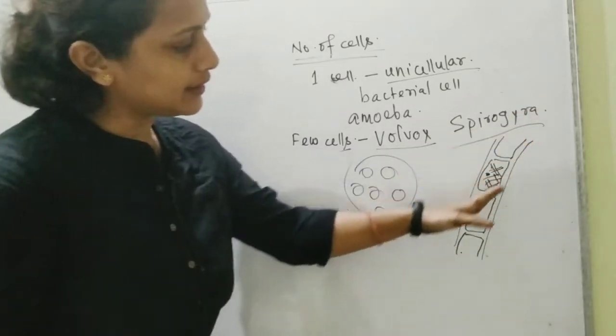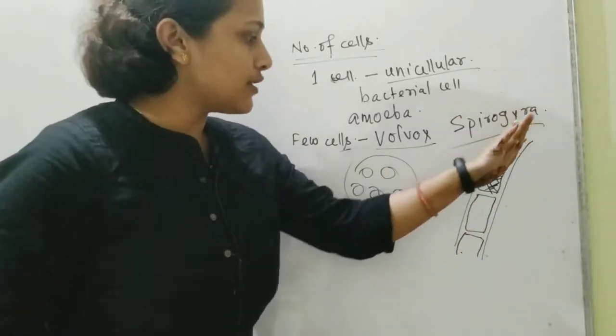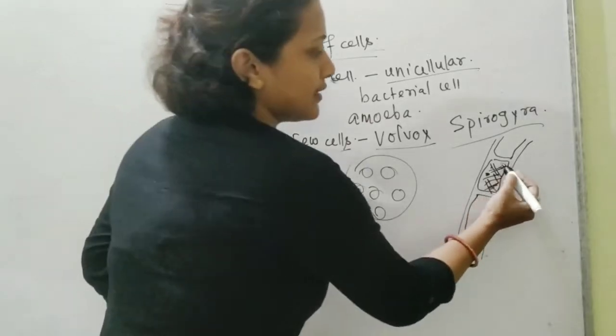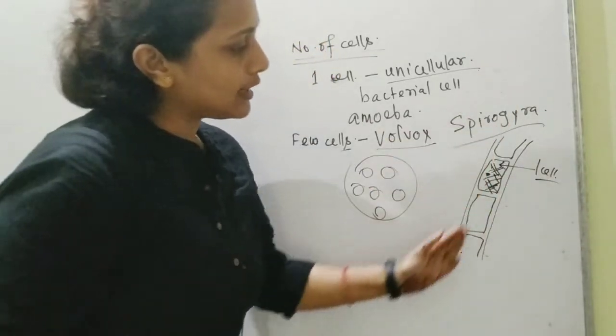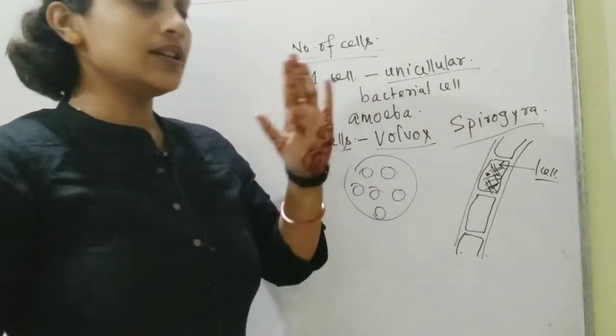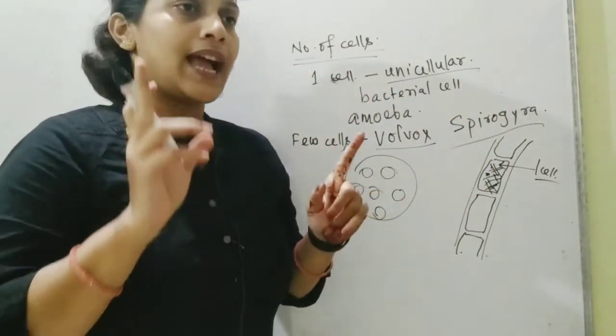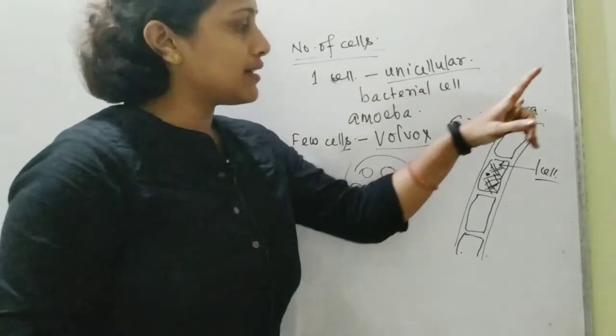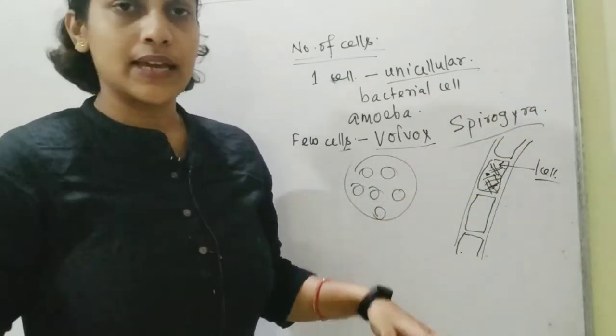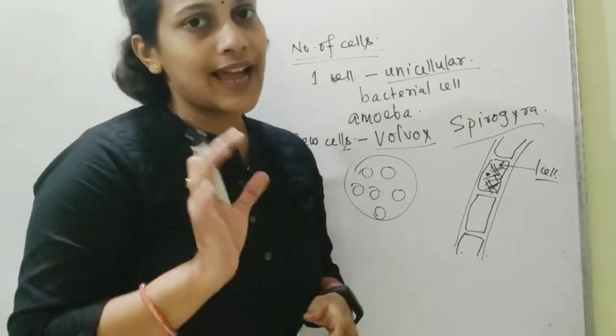This entire thing goes on like this, and this is your long filamentous Spirogyra, and this is one single cell. All are arranged in one row, and hence they form the long filamentous structure. And in one filament, you will never find just one single cell. It will be a chain of cells. And they belong to the category of algae.